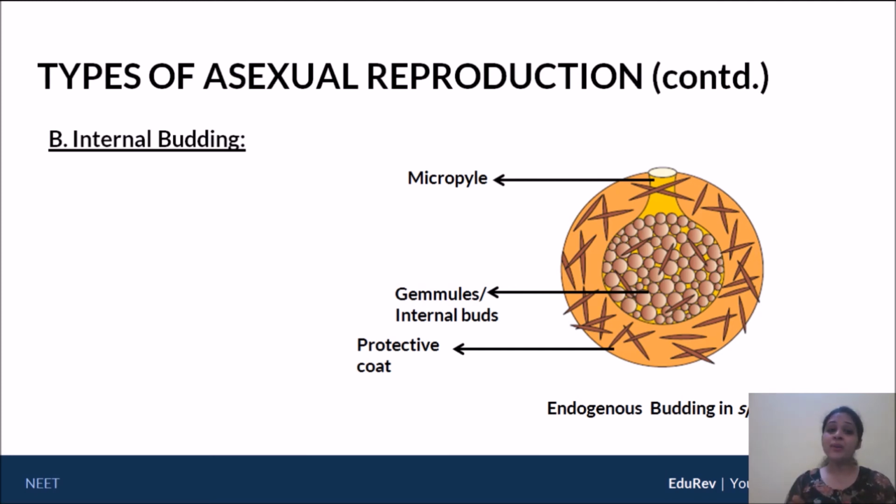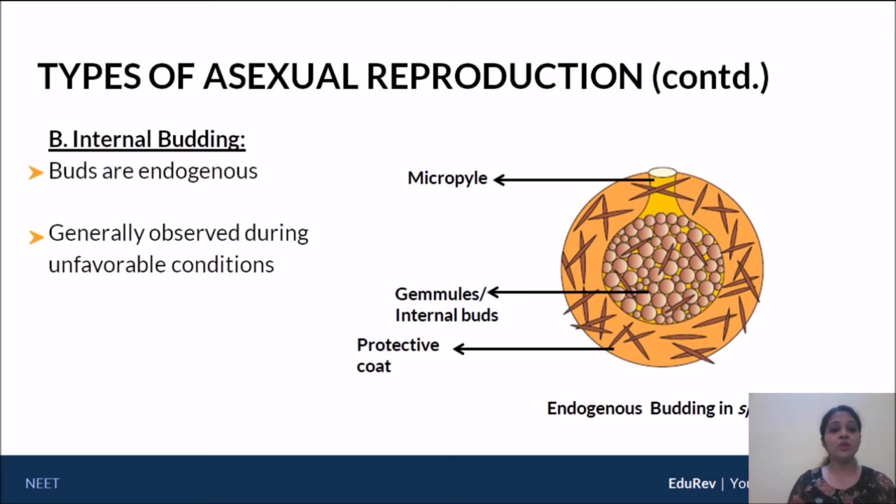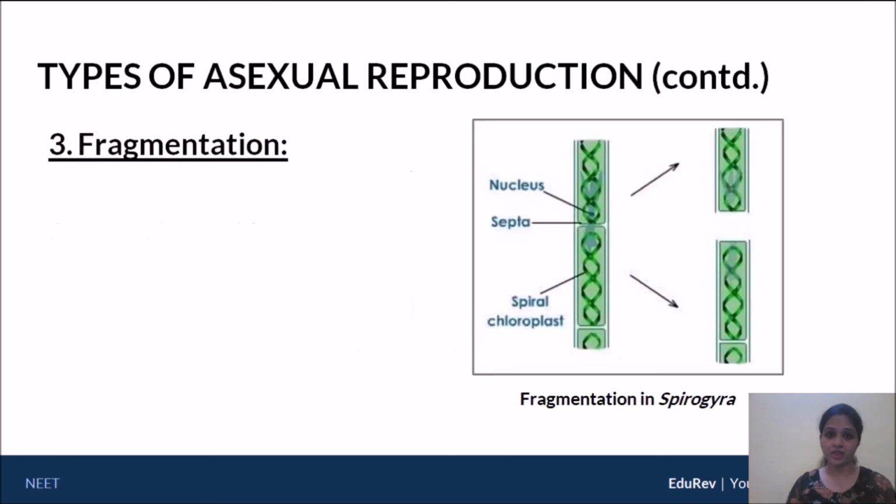Now, these gemmules will keep on dividing, you'll keep on having multiple bud formation within this cavity. And as unfavorable conditions start converting into favorable conditions, through this opening called the micropyle on the top, you can see a circular opening, the gemmules will ultimately be released. Right, so this is internal budding. The example is sponges, porifera. So buds are endogenously produced, generally seen during unfavorable conditions.